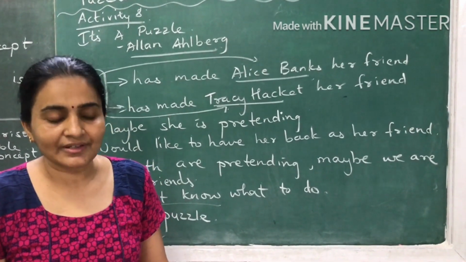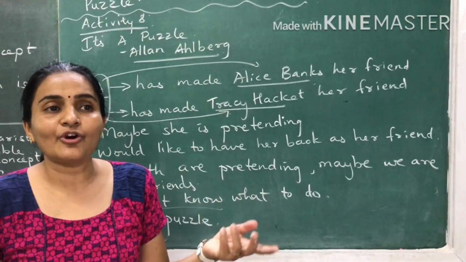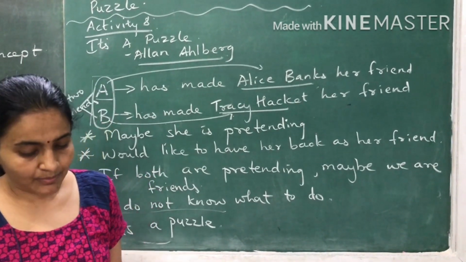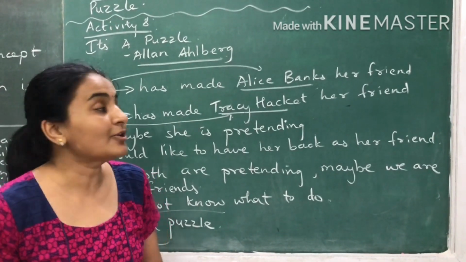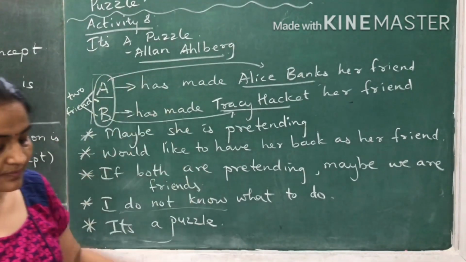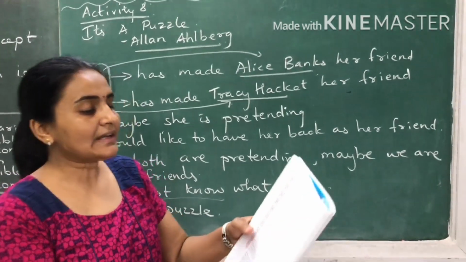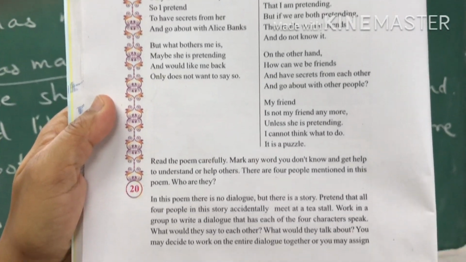That is the activity that they have given. What would be their conversation? So that is in the form of a dialogue. What would they talk about when they meet? Okay, so they meet at a tea stall and then they start talking to each other. Anyways, so this was the end of activity 8. Activity 8, the whole poem is written over here on page number 20.